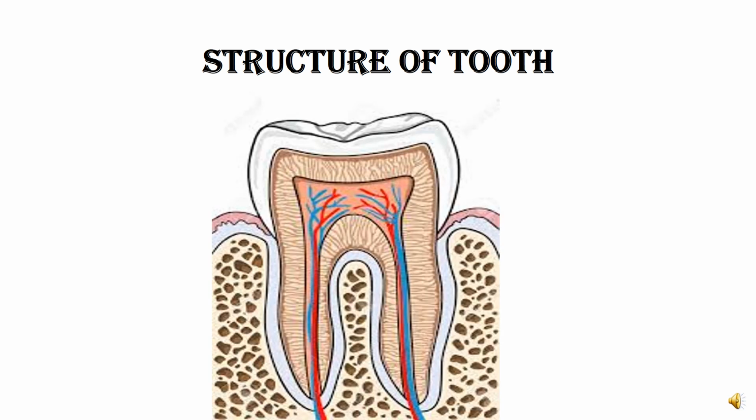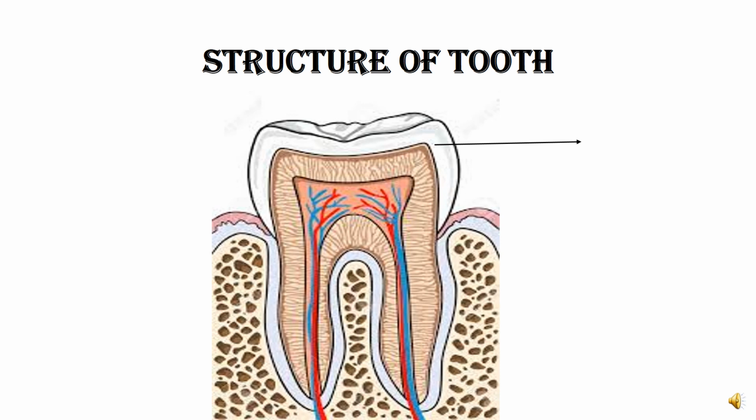Structure of tooth, very important. You can see it in your book. First of all, the tooth looks like this. Now we will see what the internal parts of the tooth are and what we see.